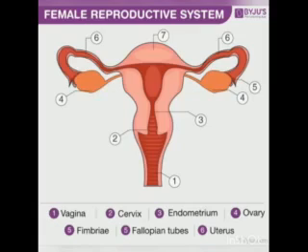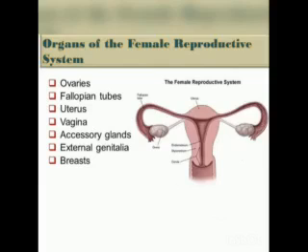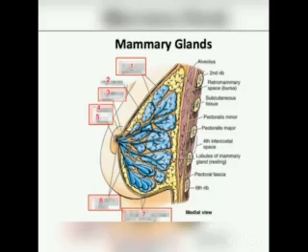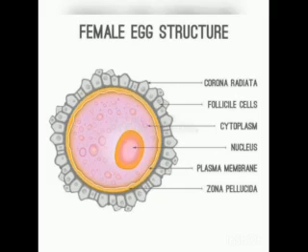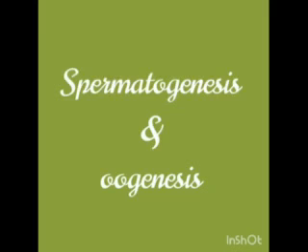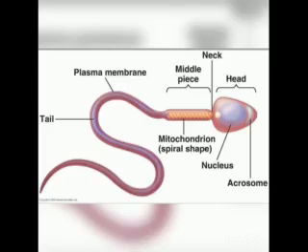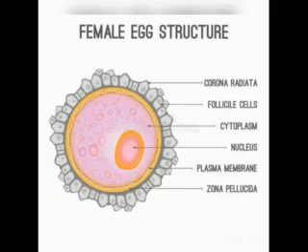In female reproductive system, we went through the structure of ovary, fallopian tube, and uterus. Mammary glands play an important role in lactation. Finally, we went through gametogenesis, that is, production of male and female gamete by the process of spermatogenesis and oogenesis. The structure of sperm and ovum gives you an idea about the structure of gametes.